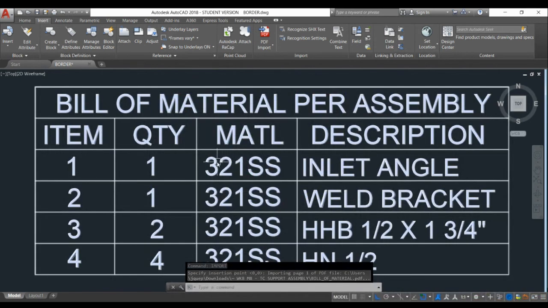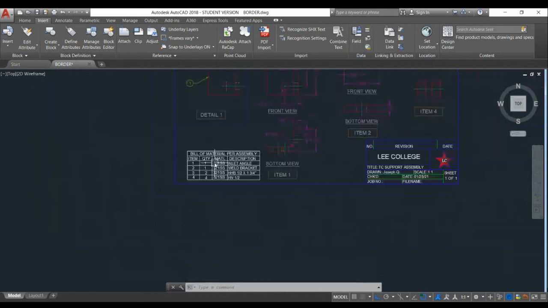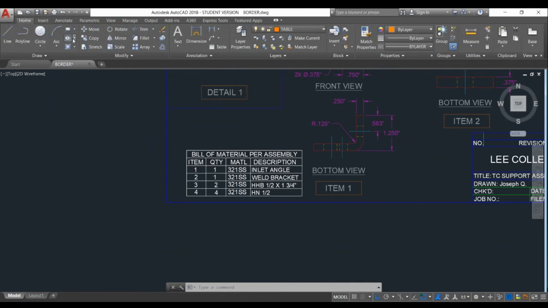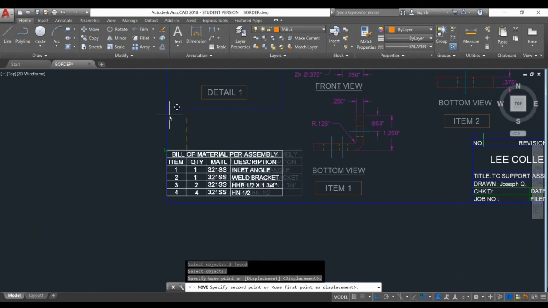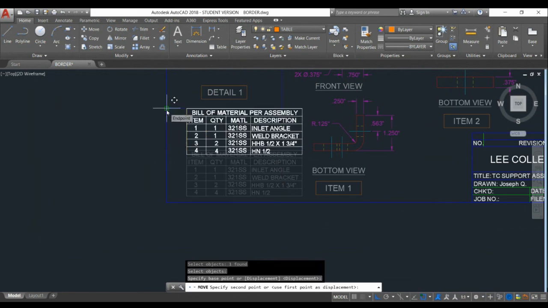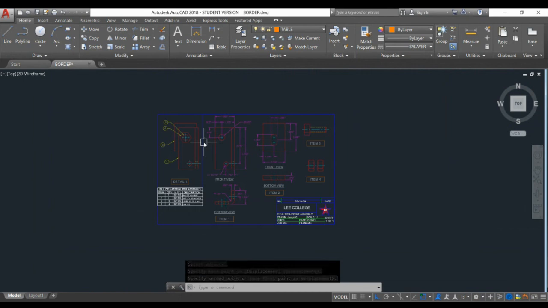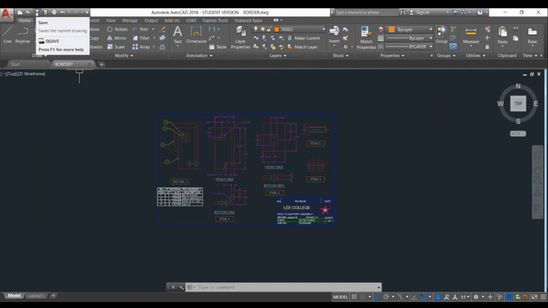Notice the bill of material's been attached. Zoom out. Okay. To look like the assignment, let's use the move tool. Move. Select this bill of material. Press enter. Specify base point and select the corner right here. And select the endpoint there. There we go. Now we've created a composite drawing of the TC support assembly. So save drawing and submit in Blackboard.